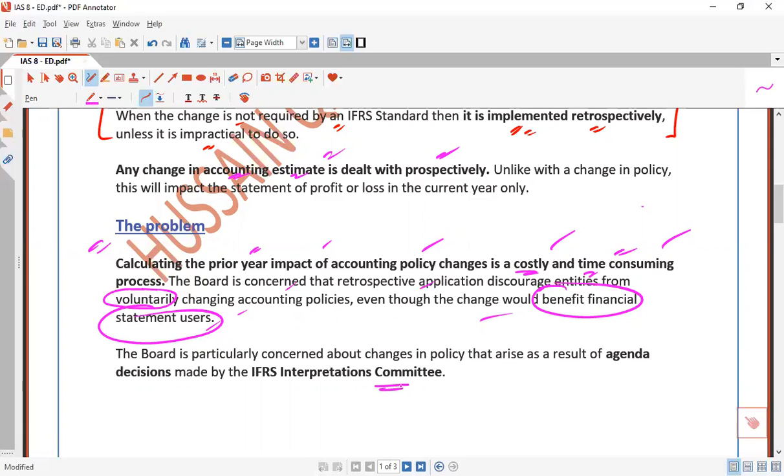We wanted to apply the best accounting policy of our own, especially for the voluntary options. But the constraint is time consumption and cost, so we need to allow some solution. For example, something about prospective application rather than retrospective. So they approach the IFRS committee first.